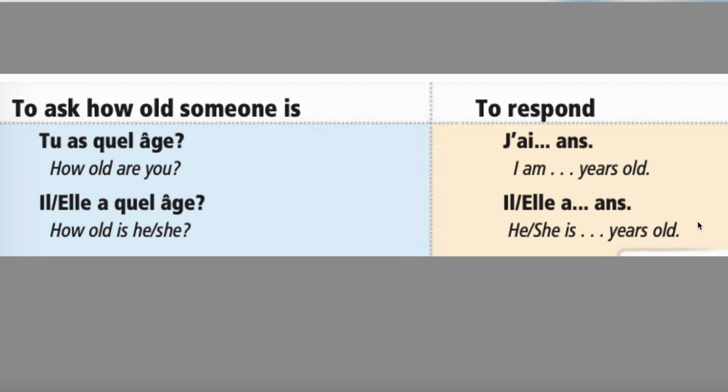So you want to make sure you include the word "ans," because if you don't, if you just say "j'ai 10," then it sounds like they don't know what you have 10 of. You might have 10 cats. Nobody knows. You have to include the word "ans." So you're saying I have 10 years, which translates as I am 10 years old.